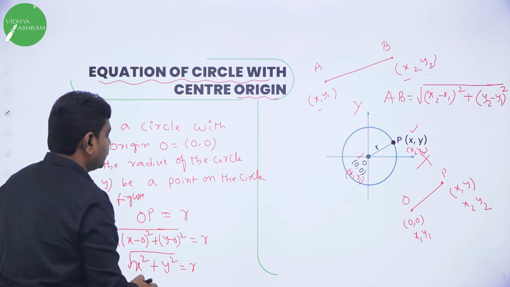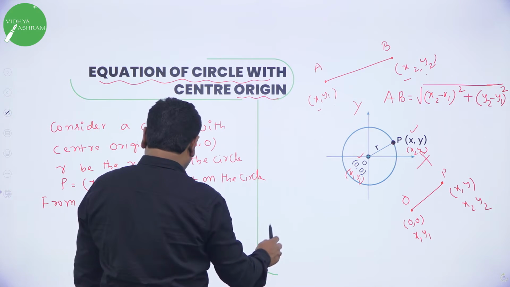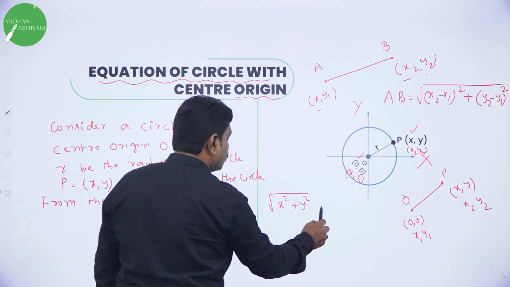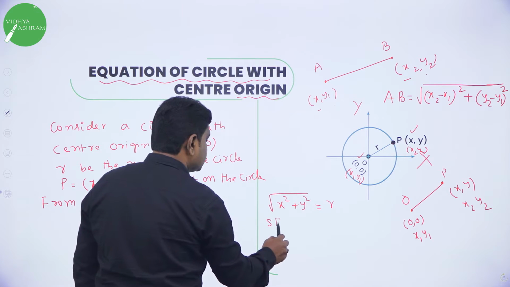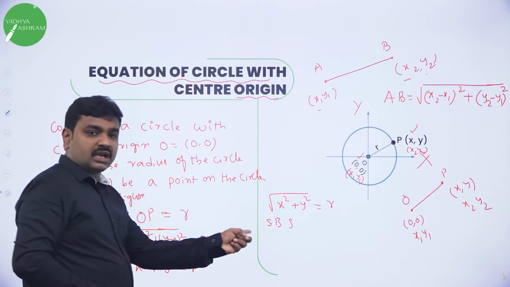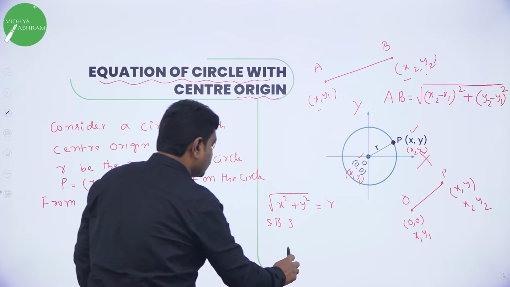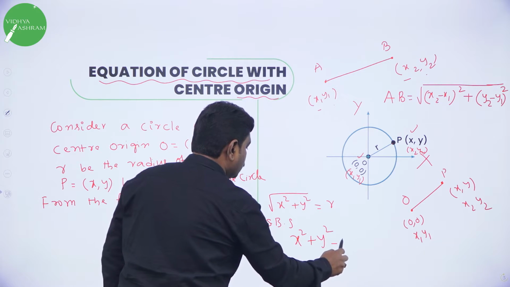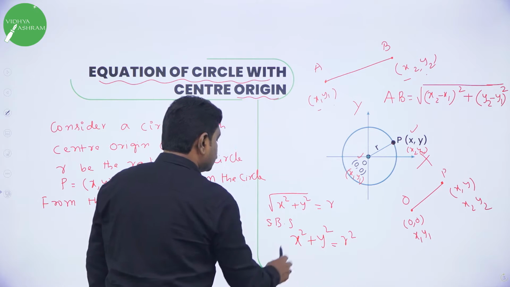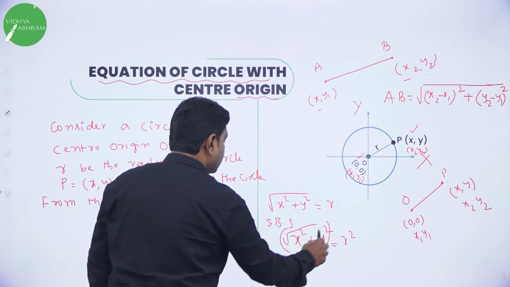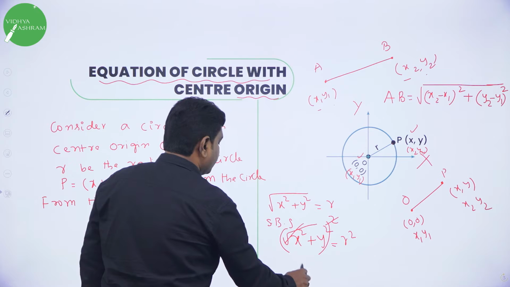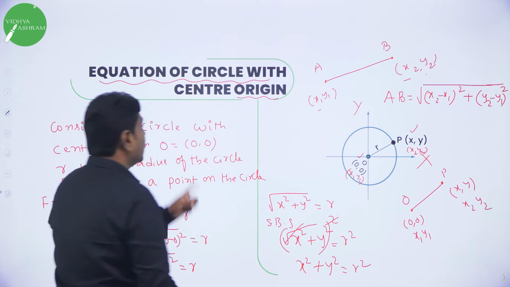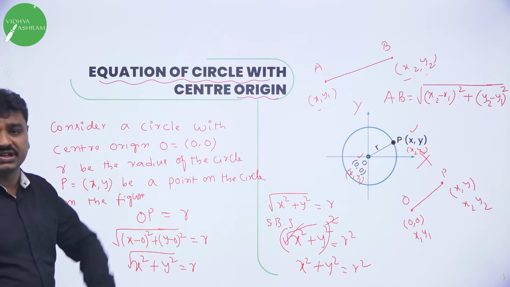Finally, we will rearrange. So we got root of x square plus y square is equal to R. Squaring on both sides, the square root vanishes, so it will become x square plus y square is equal to R square. The square root cancels with the square, and finally you will get x square plus y square is equal to R square. So now we derived the equation of a circle with center origin.